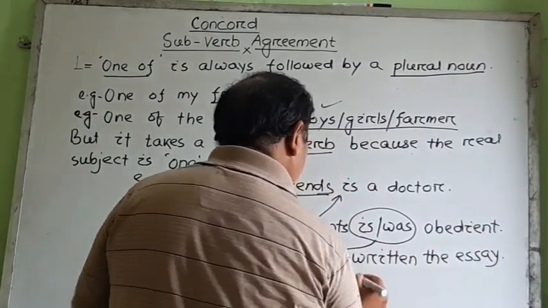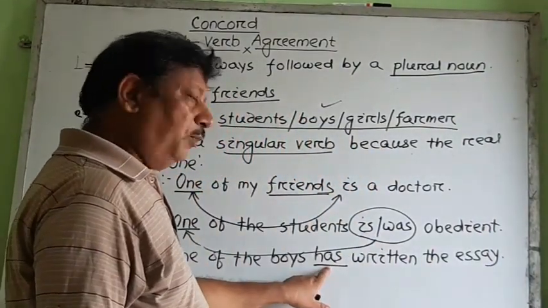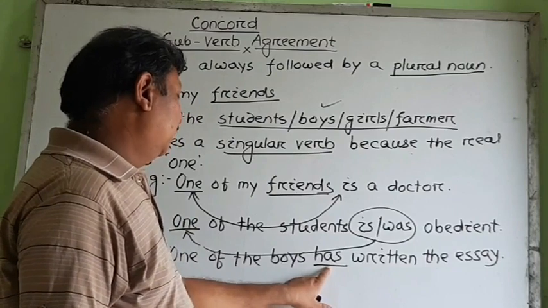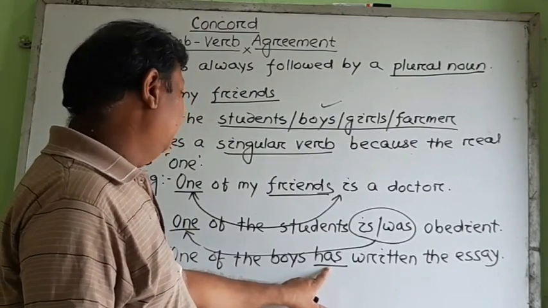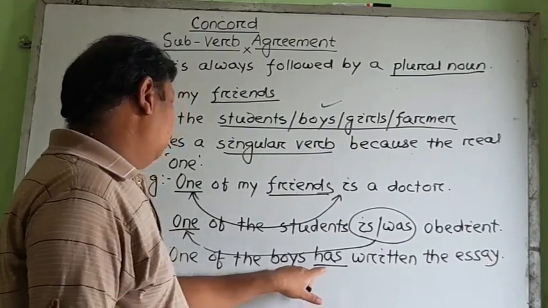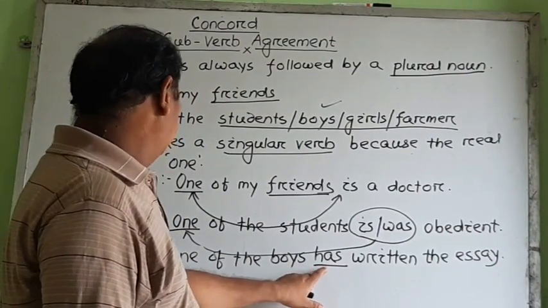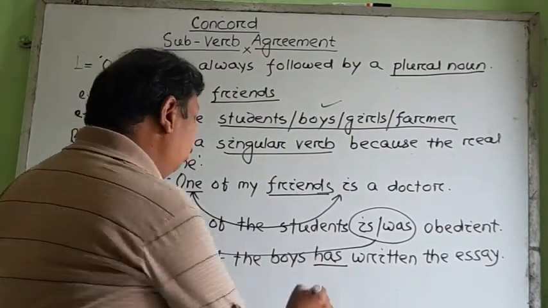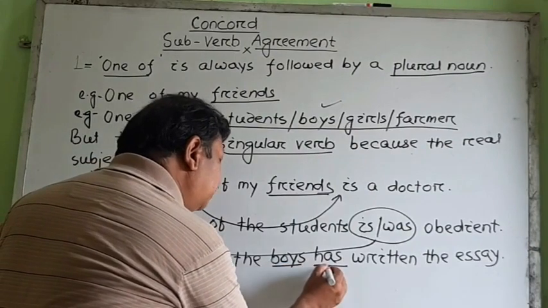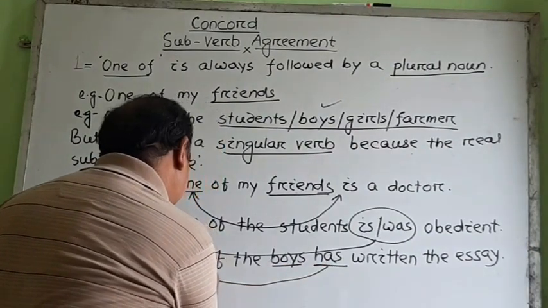Here we put the singular verb, generally put in case of third person singular, and if it is in present, we may put has in third person singular. Why do we write this? Because boys is not the subject, rather one is the subject.